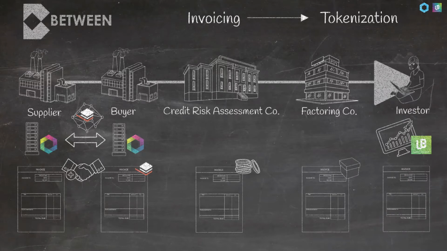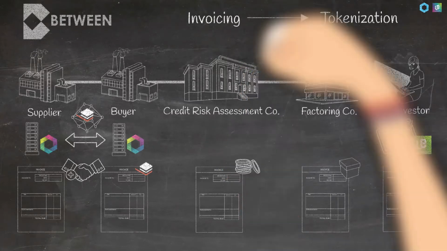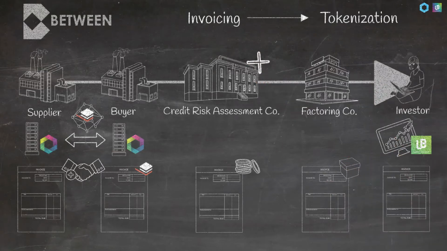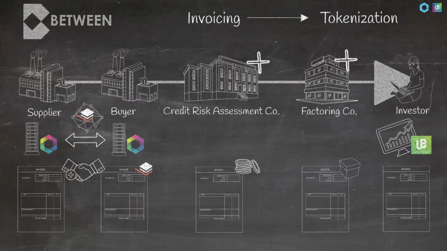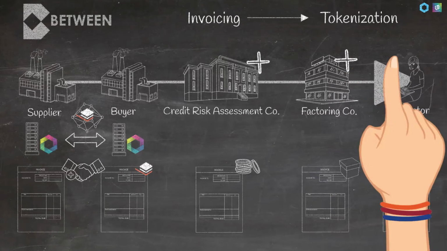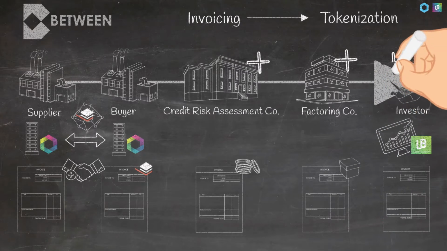For example, a credit risk assessment company has to know who the participants are to properly fulfill their service and can verify data against the proofs. The factoring company, on the other hand, can tokenize an invoice without knowing any details about the parties involved. The investor only needs to know that his or her money is invested in a rated financial instrument and that the projected returns are sound.